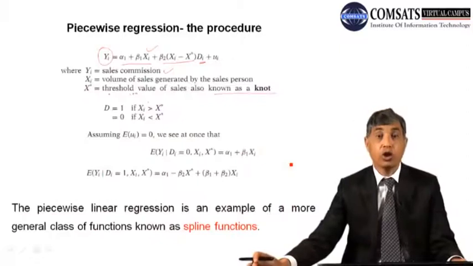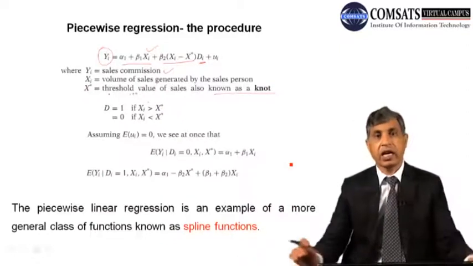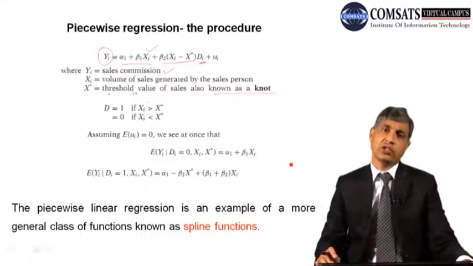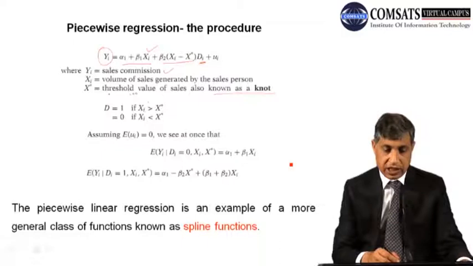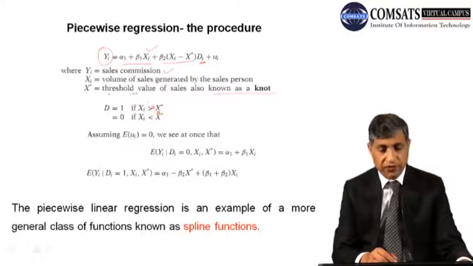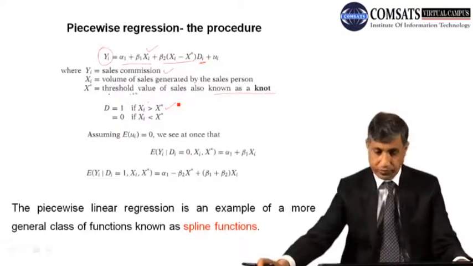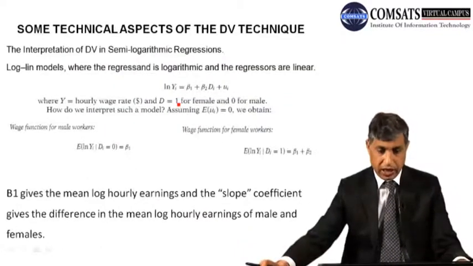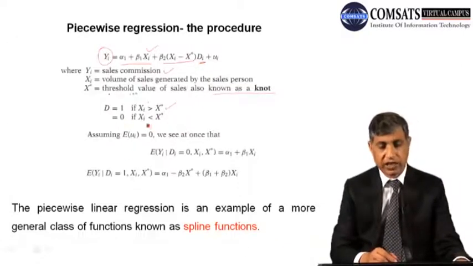Dummy is equal to 1. You can change as we did in the case of male. Once we said that male is equal to 1 and then we said that female is equal to 1. So what this means is that D is equal to 1 if xi is greater than x star, greater than the threshold level, and then there is 0 if it is less than.